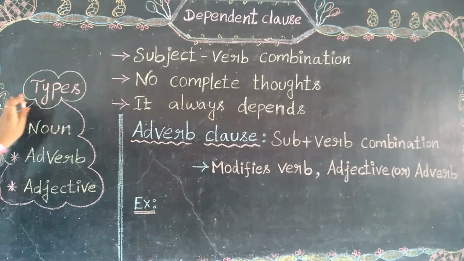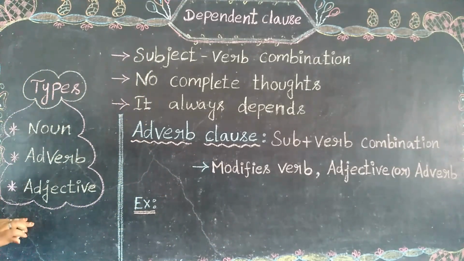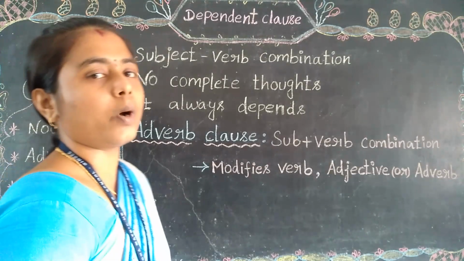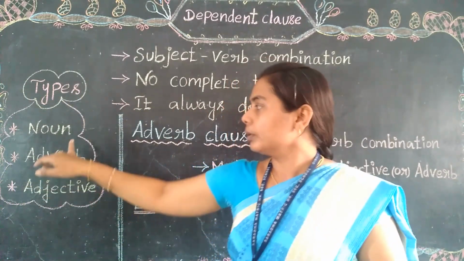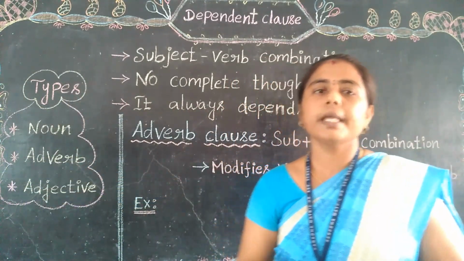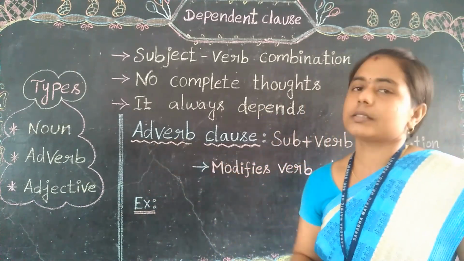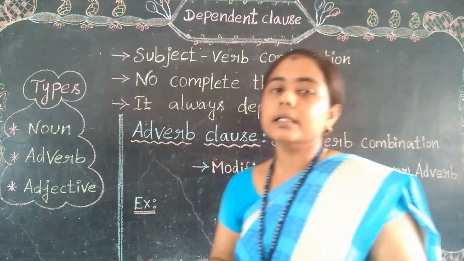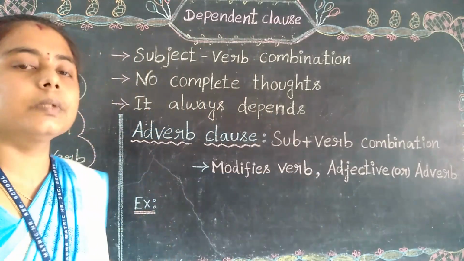Next, let's see the types. What are the types we have in the dependent clause? That is noun clause, adverb clause, adjective clause. In the previous two parts we have learnt about the noun clause and adjective clause. In this session we just take a look at the adverb clause.